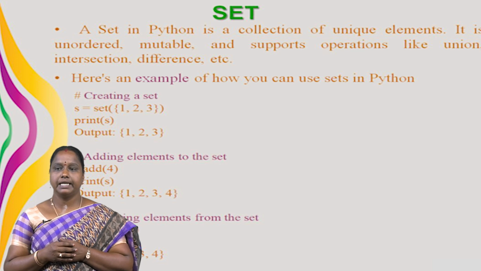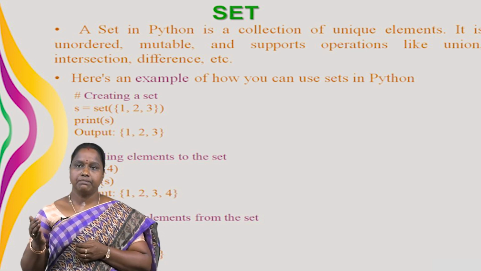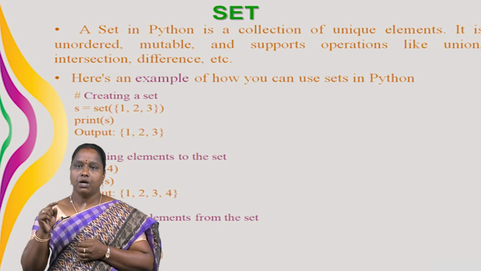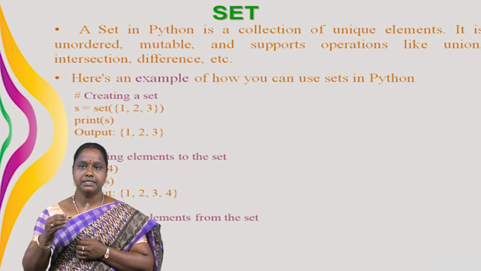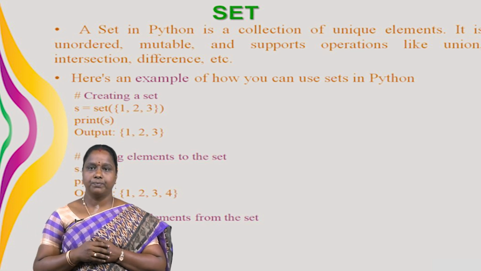First of all, example, creating a set. Here we have a value S. In that S value, set values 1, 2, 3. Print S means we see that output just like 1, 2, 3. Next, adding an element to the set. We use the add method, S.add(4). Print S means in that output we see that the last element 4 will be added.